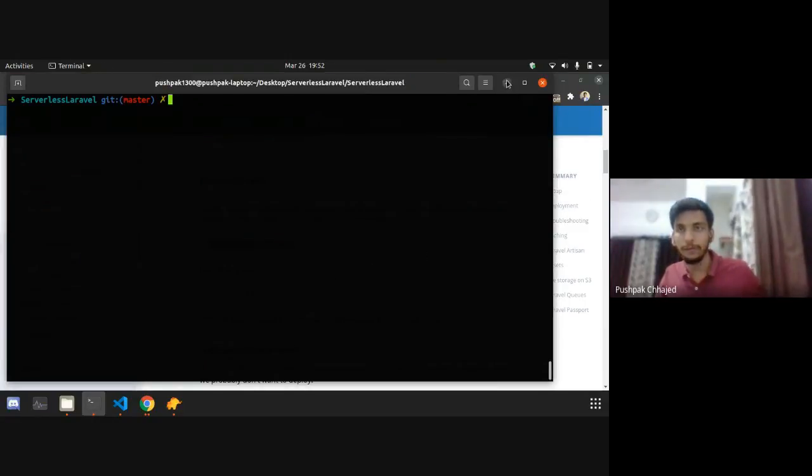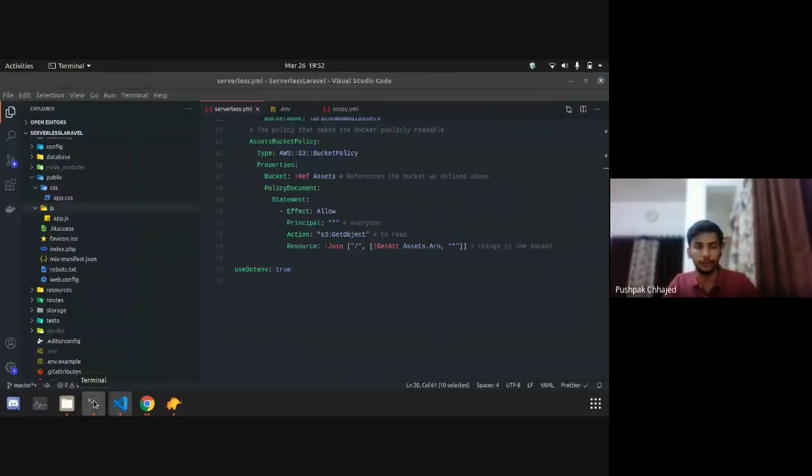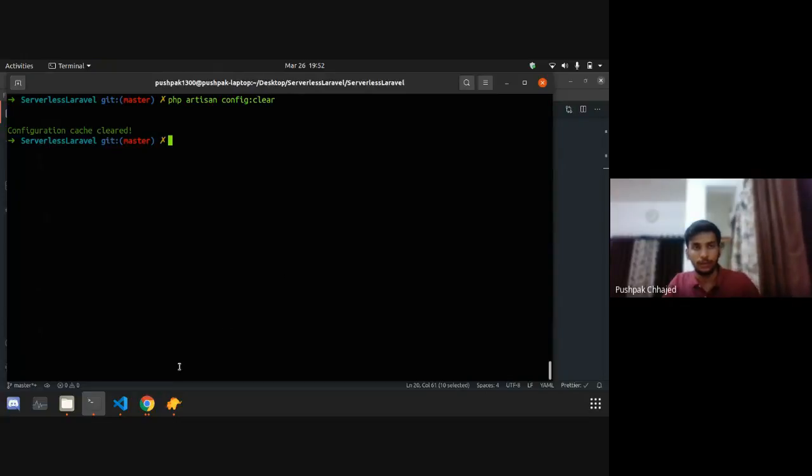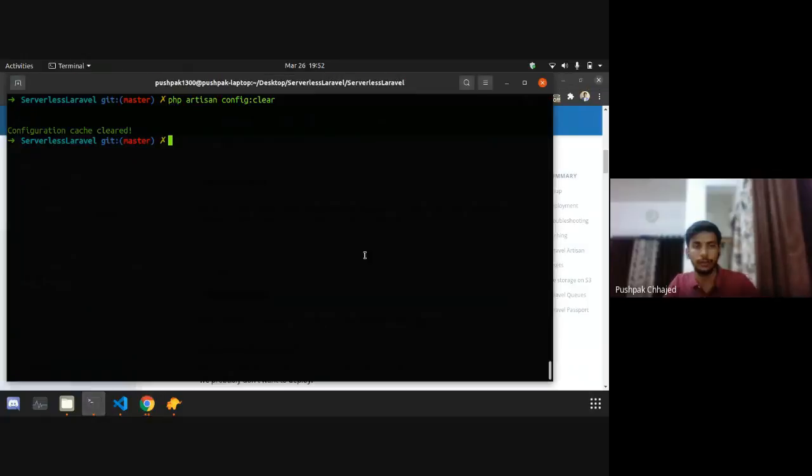So we will be following the deployment guide. We actually don't want to deploy the caches to the Lambda, because the path system which Lambda follows is very different from the base Laravel path system. So first we need to clear the config caches. After config has been cleared, we can now run the command serverless deploy.